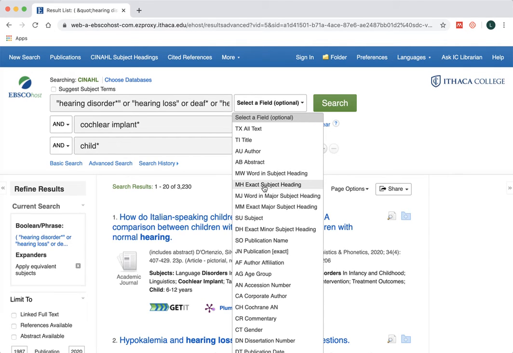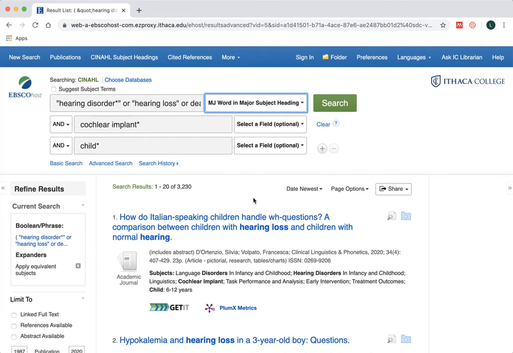So if we select word in a major concept, it's saying that one of the terms would be a subject heading. If you know that it's the exact subject heading, you can go with that. So for sure, hearing disorders, I had just seen that a second ago, that was an exact term. I typed it in because I hadn't included that originally. But if you go with the word in, meaning one of the words might be a major concept, that just gives you a little more flexibility. So we can do that.